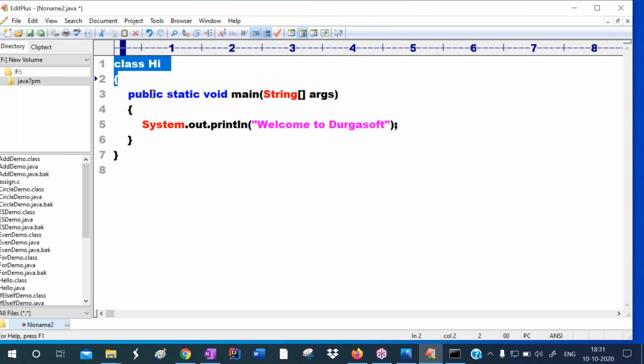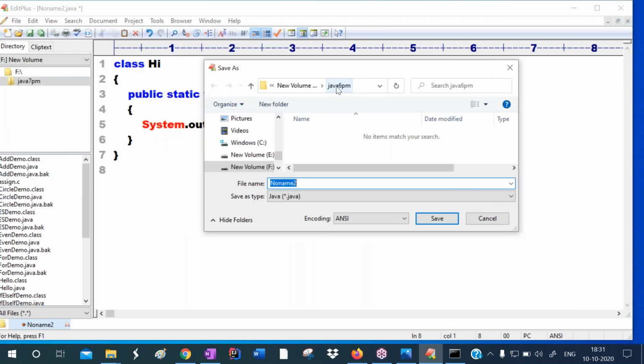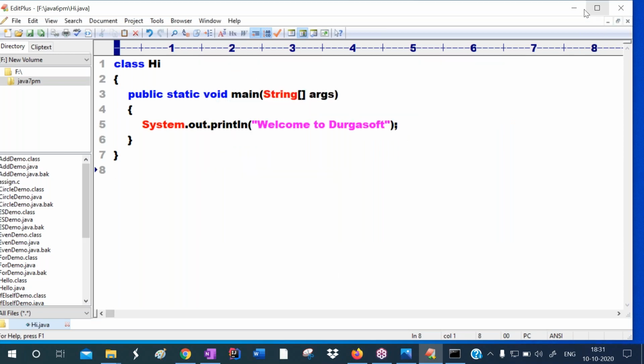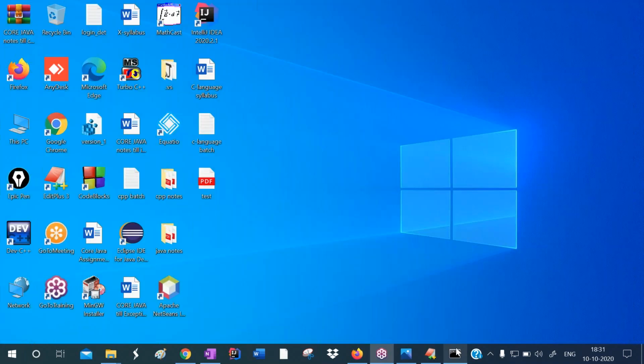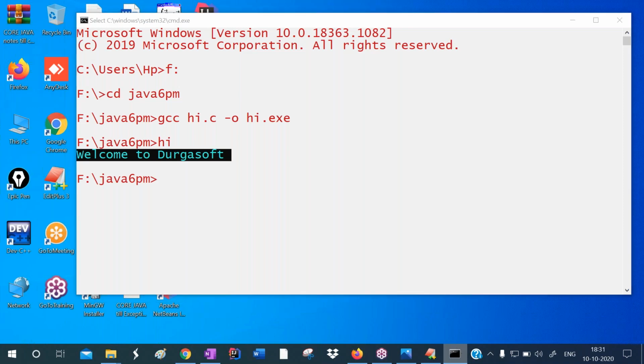So this is the Java program. We write it like this. I want to save this program. I'm saving this program in our folder Java 6 PM, just now we created. So Hi.java, I'm saving this one. The Java program is successfully saved. I'm compiling, observe.